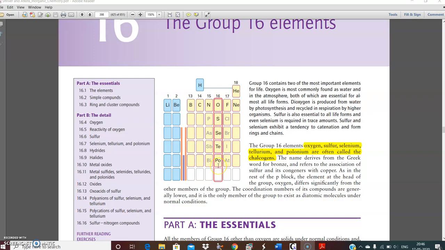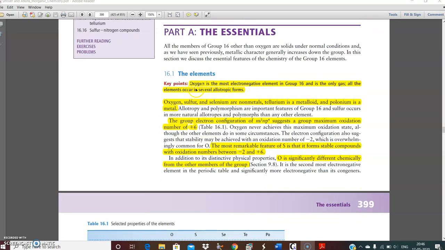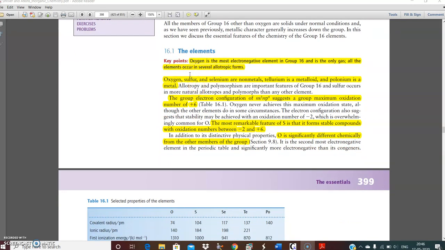These elements are also known as chalcogens. Somebody may call them alkogens also. The basic introduction: oxygen is the most electronegative element of group 16 and is the only gas. All the elements occur in several allotropic forms, although sulfur is the most important.